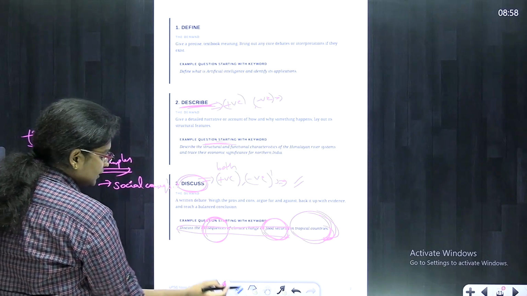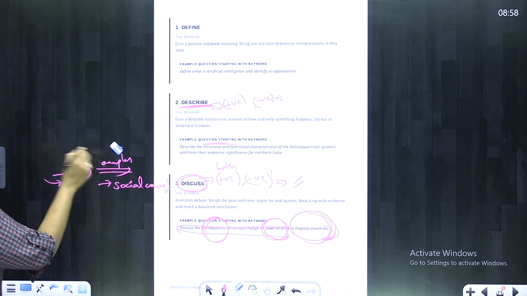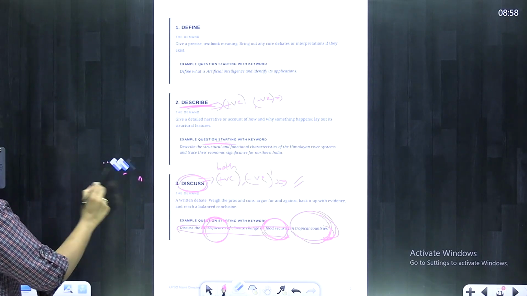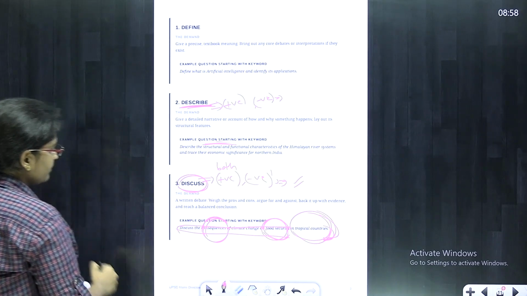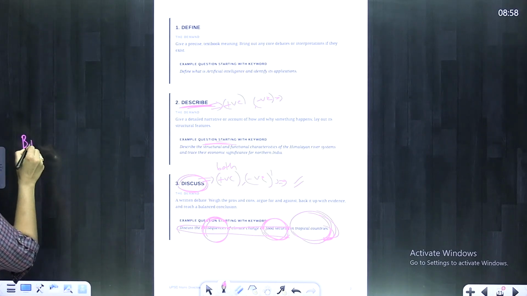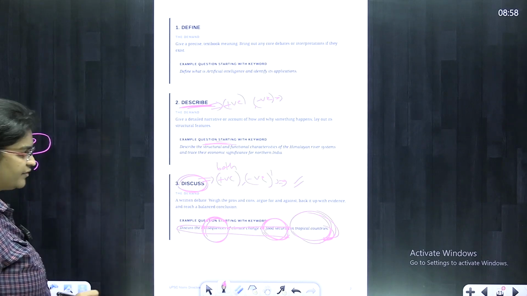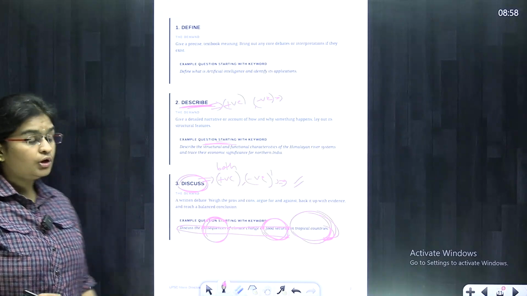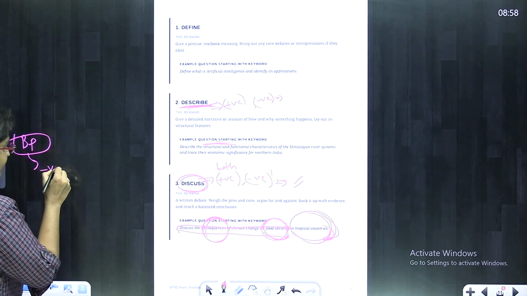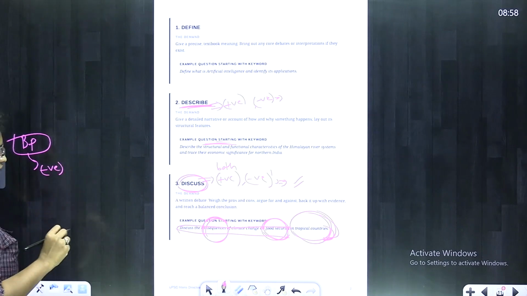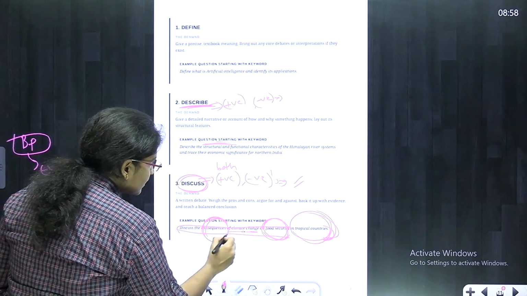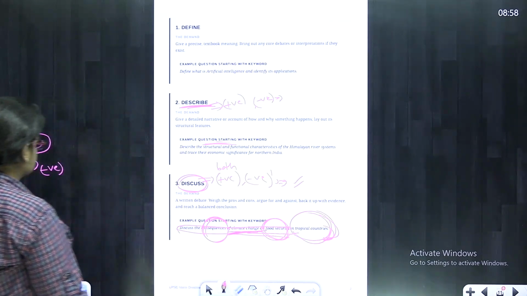Now, let's see the body part. How should we approach the body part? In the body part, we need to mention the consequences. See here, the question has a negative tone. So first we need to mention the negative consequences of climate change on food security.